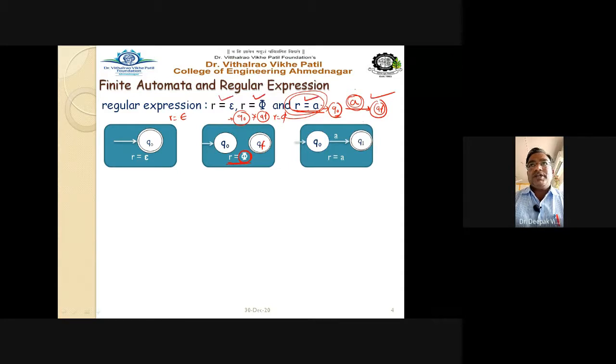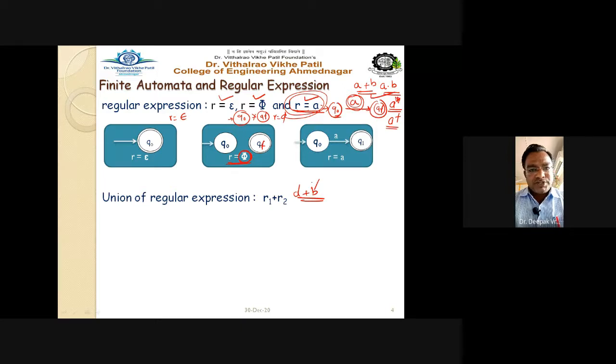Now what happens if the expression is of the type A plus B, or A dot B, or A raised to star or A raised to plus? For each operator, we have a separate drawing of the automata. Let us see this. The union of regular expressions, that is R1 plus R2, or you have A plus B. This is a union of regular expression 1 and regular expression 2. So if such regular expressions are there, then how to draw the automata?